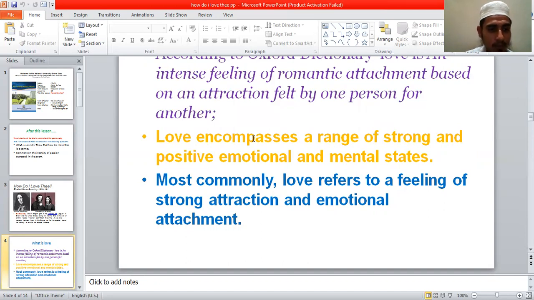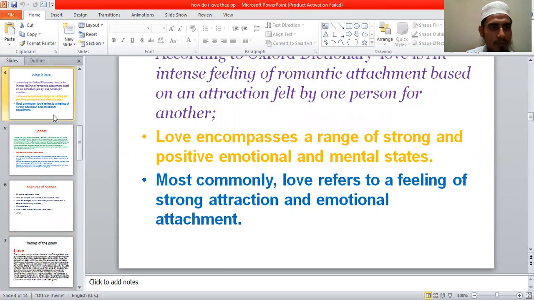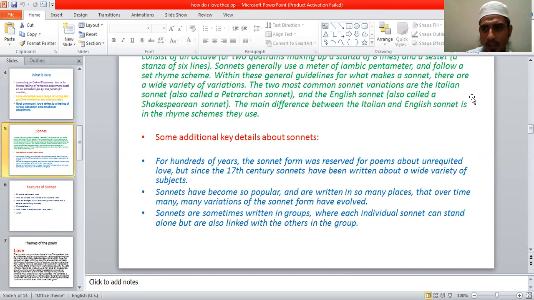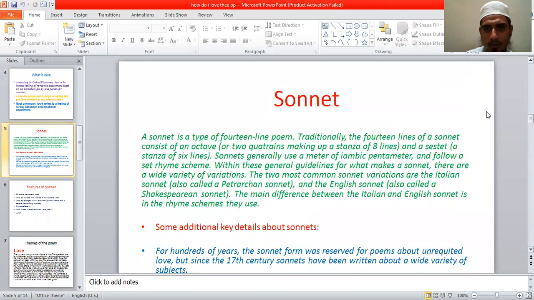So, in this poem, "How Do I Love Thee?", we find that the poet or the speaker is very much attracted and passionate for her husband. Whenever we read the poem, we will understand how deeply the speaker or the poet loves her husband.